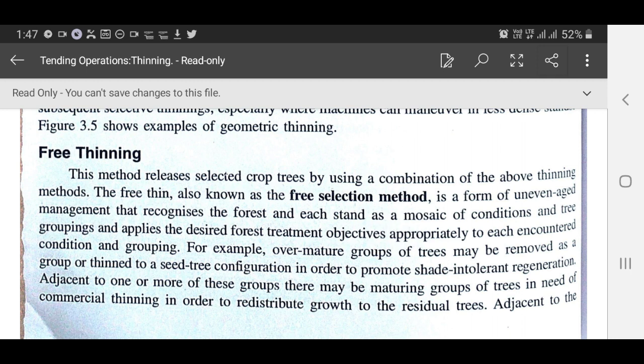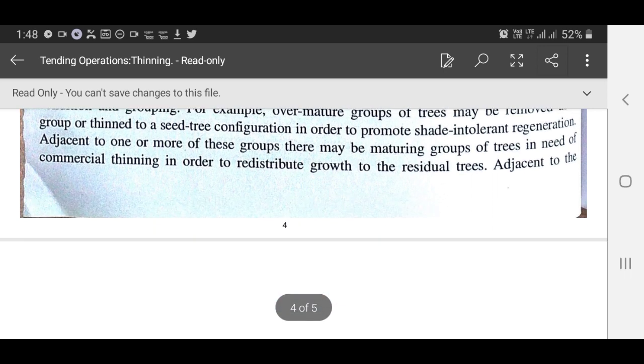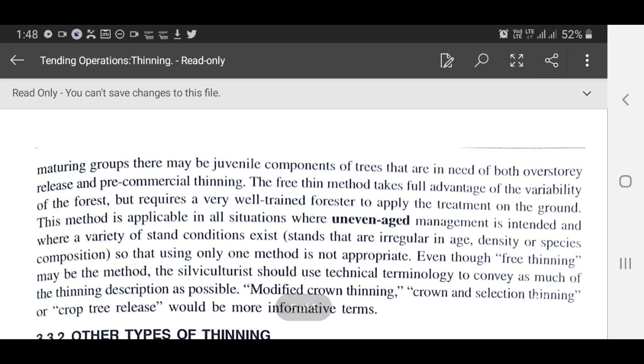Adjacent to one or more of these groups, there may be maturing groups of trees in need of commercial thinning in order to redistribute growth to the residual trees. There may be juvenile components of trees that are in need of both overstory release and pre-commercial thinning. The free thin method takes full advantage of variability of the forest, which requires a very well-trained forester to apply the treatment on the ground.